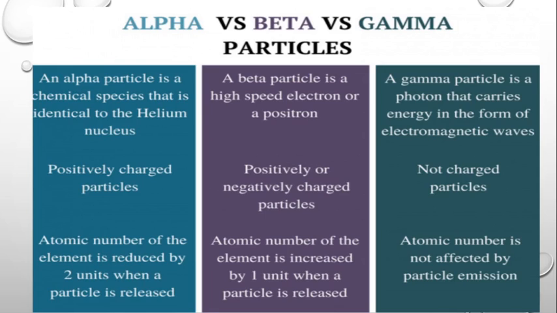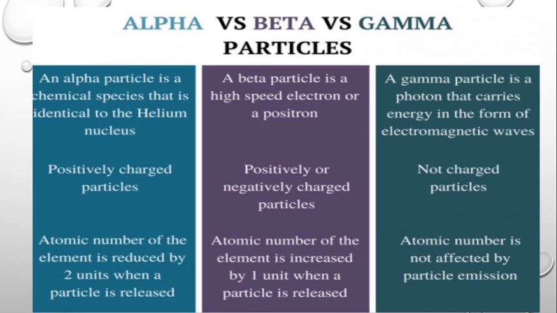So think that X is a parent element having atomic number Z and mass number A. If an alpha particle is emitted from this parent nuclei, what will be the atomic number of the daughter nuclei? We know that helium has atomic number Z equal to 2 and A equal to 4. So if this helium nuclei is emitted from the parent nuclei, the daughter will have atomic number Z minus 2 and mass number A minus 4.